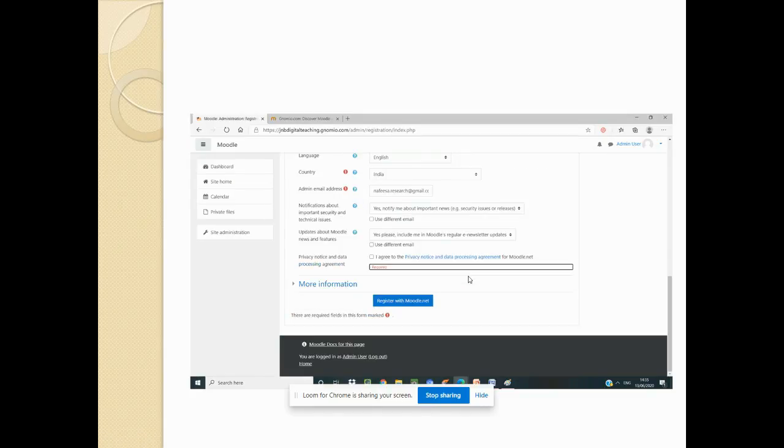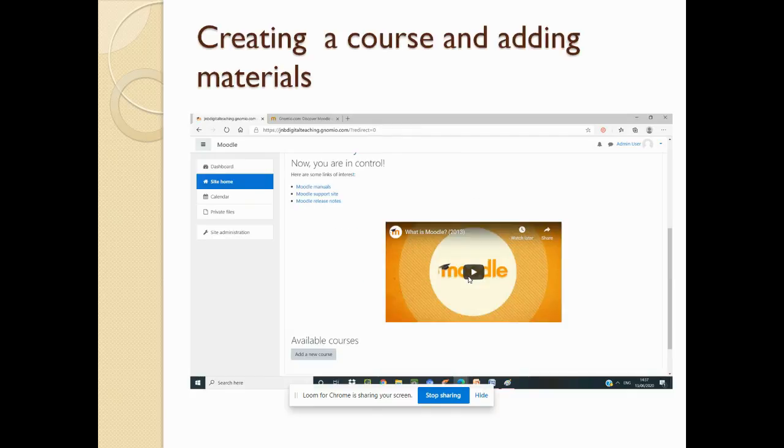Once you agree, your site will be registered, and from now onwards, whenever there is any notification, you will get it in your mail ID. Here also you will get the notification. So it is very helpful if you register your site.